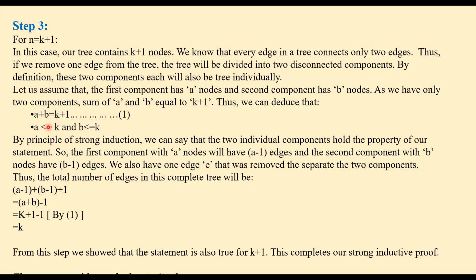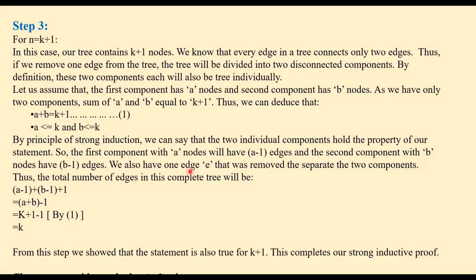And from here we can also deduce that A is less than or equal to K and B is less than or equal to K. So the number of nodes of those 2 graphs will always be less than or equal to K. By the principle of strong induction that we discussed earlier, we can say that the two individual components hold the property of our statement. So the first component with A nodes will have A minus 1 edges, and the second component with B nodes will have B minus 1 edges.